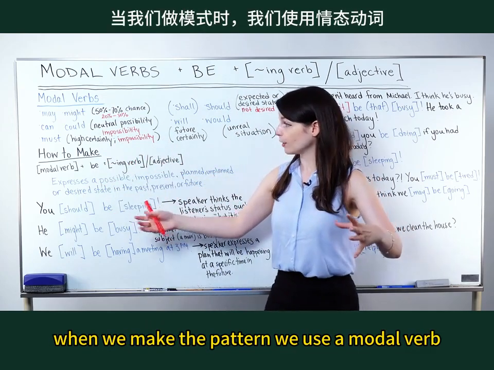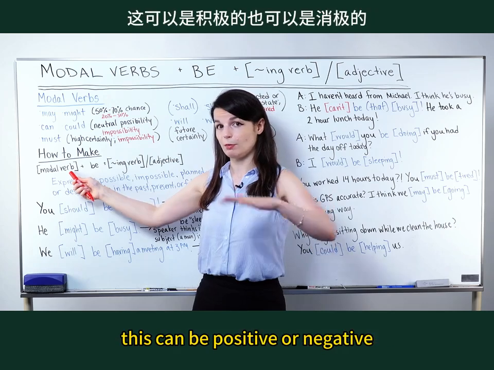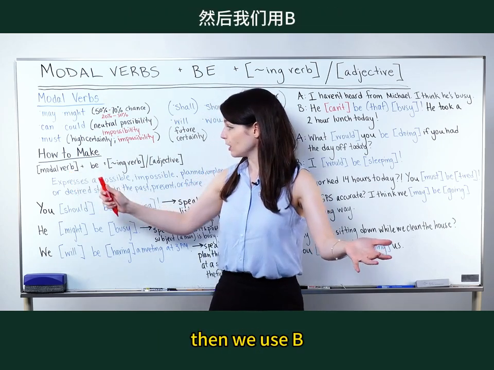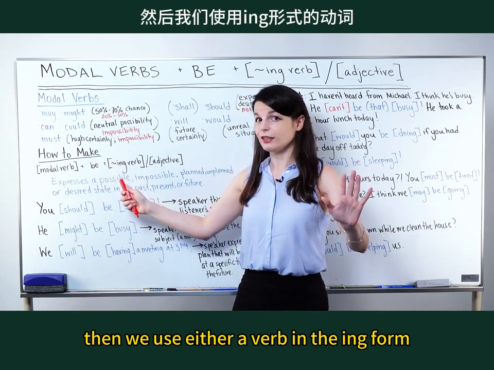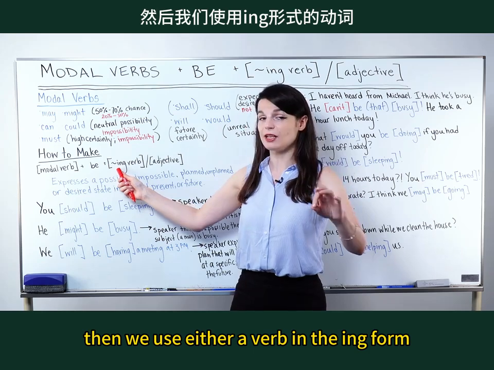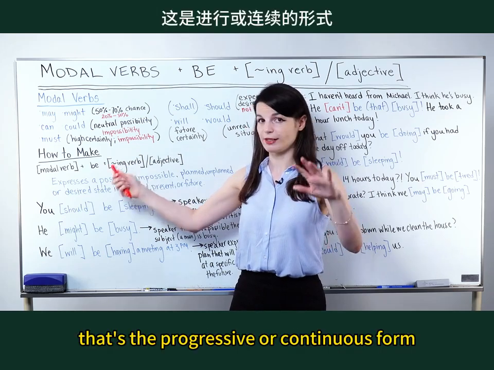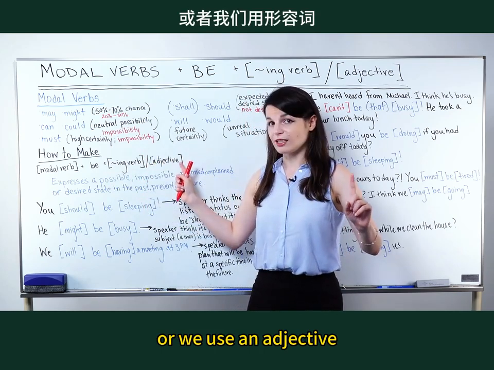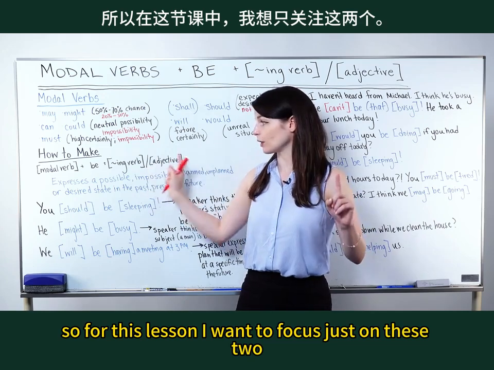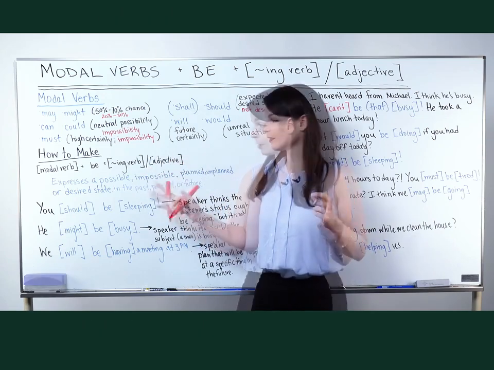When we make the pattern, we use a modal verb. This can be positive or negative. Then we use be. Then we use either a verb in the ing form, that's the progressive or continuous form, or we use an adjective. So for this lesson, I want to focus just on these two.